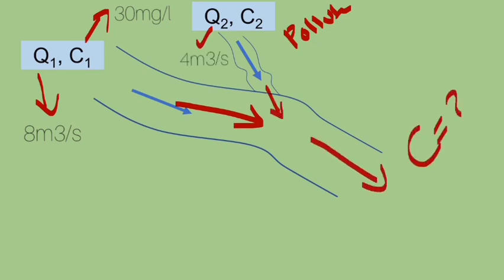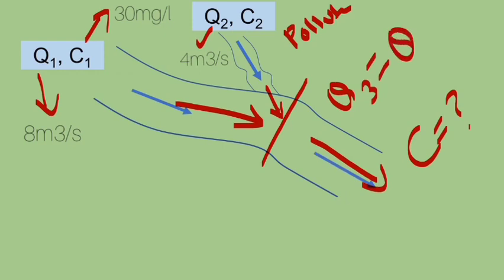After the convergence, this question is asking about the concentration of the pollutant. The basic idea is that after the water from the tributary and river mixes, the flow rate is added up. So what will the flow rate be here? Q3, that is the new flow rate, will be the flow rate of the river plus the flow rate of the tributary. So Q3 is equal to Q1 plus Q2.